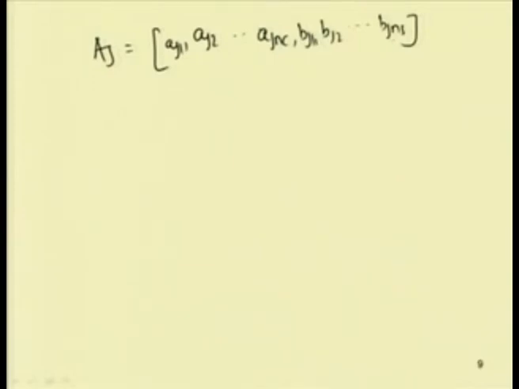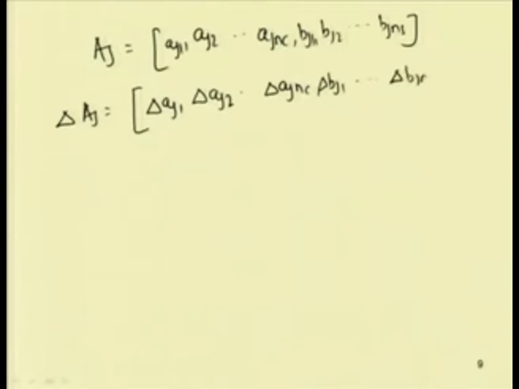Similarly, delta A j equal to delta A j 1, delta A j 2, up to delta A j n c, and delta B j 1, and the last term will be delta B j n s. So, this is delta A j and the first is A j.